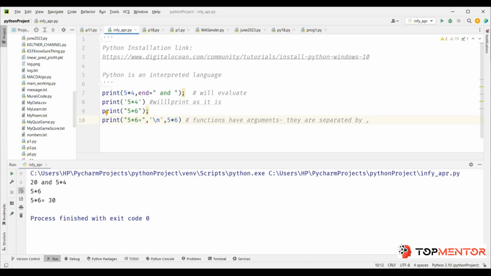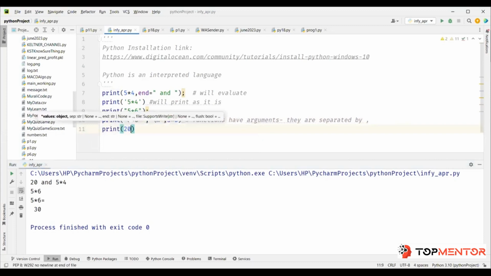Slash n will always be in quotation. So either you put it here or you put a separate argument with slash n. So this becomes one argument, this becomes another, and 5 into 6 is another. Now when you run it, you get 5 into 6 equal to, from here slash n, new line, and then 5 into 6, 30. What did we say? Comma will give you a blank space. That's why you get this one blank space here because of this comma. So this is how you can join two lines together or break one line into multiple lines.